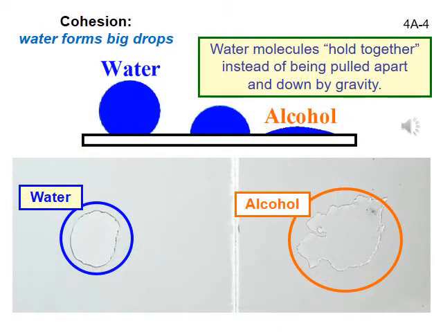Slide 4. Water beads up, forms a drop, better than other liquids, because the water molecules are strongly attracted to one another. The water molecules strongly bond with one another, so the water molecules hold together instead of being pulled down and apart by the Earth's gravitational pull and spreading out. In short, water forms a drop. A drop of water is the classic example of cohesion.